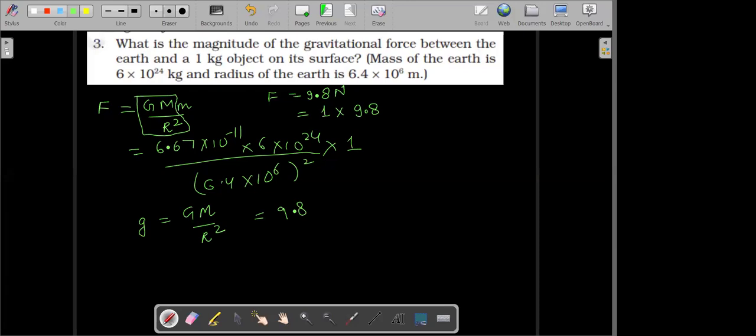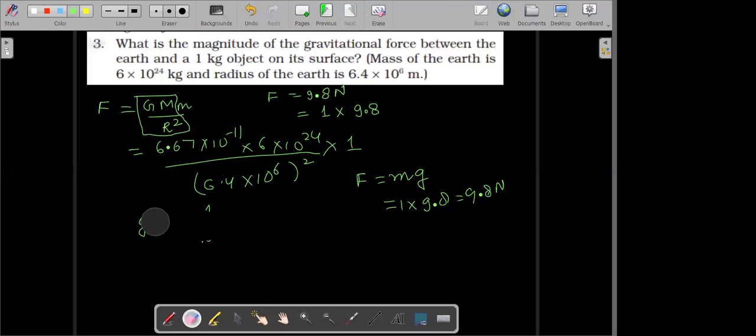So everyone is clear about the answer? Either you obtain it directly as F equals mass times acceleration, which is mg. The mass is 1 multiplied by g, which is 9.8, so the answer is 9.8 Newton. Or you do these calculations and then you get 9.8. So that's another way of getting the same answer.